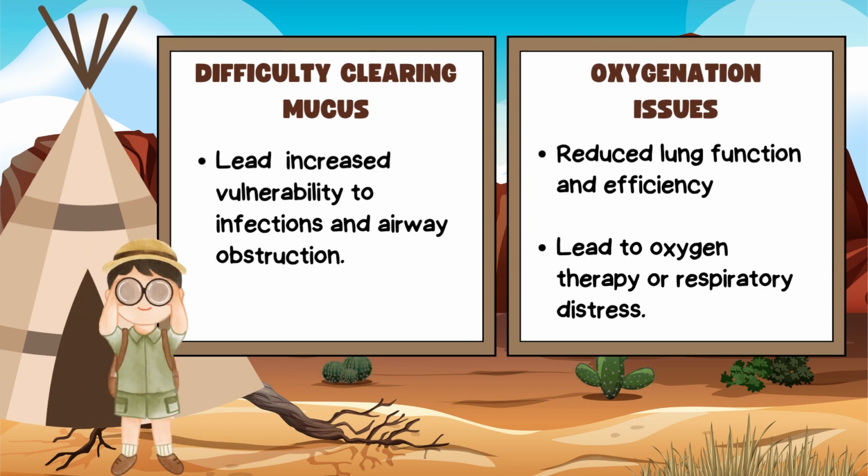First, difficulty clearing mucus. Age-related changes in the respiratory system can impair the ability to clear mucus from the airways, which may lead to increased vulnerability to infections and, more severely, airway obstruction. Next, the effects of aging on the respiratory system significantly contribute to oxygenation issues caused by the reduction of lung function and efficiency, which may result in lower oxygen levels in the blood,